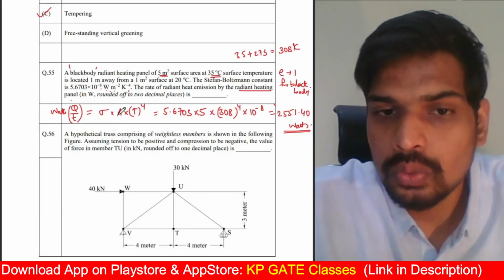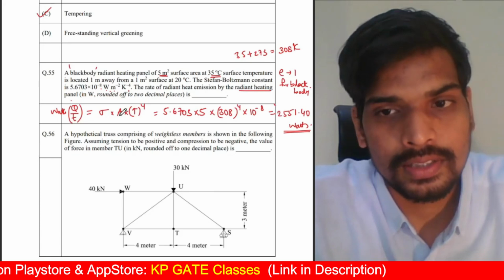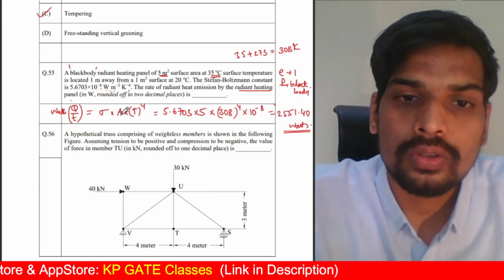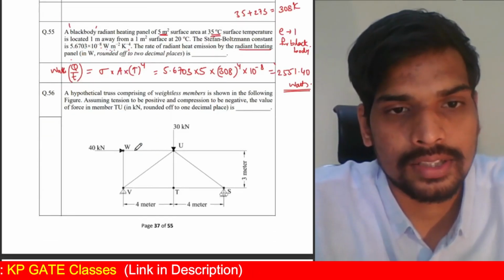Stefan-Boltzmann constant into area of the radiating surface into temperature raised to the power 4. If it is not a perfect 100% emitter of heat, then you need to take the fraction also. But for black bodies, it is 1. So you can neglect that factor here.